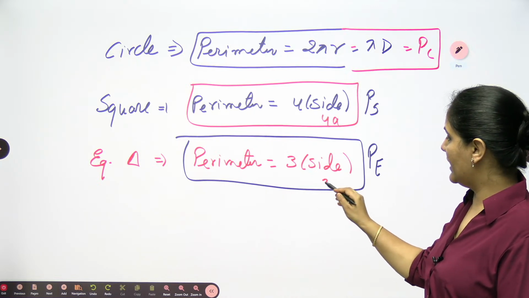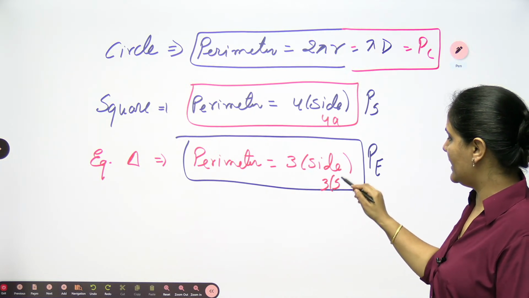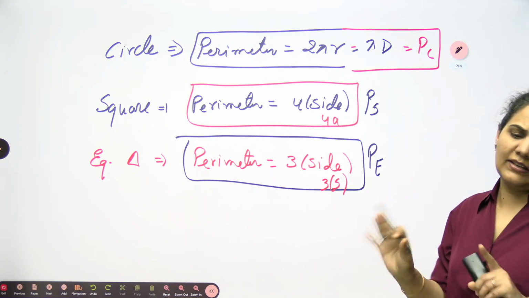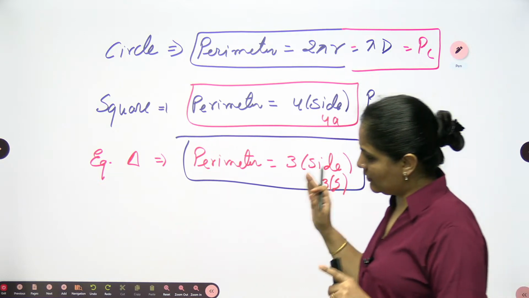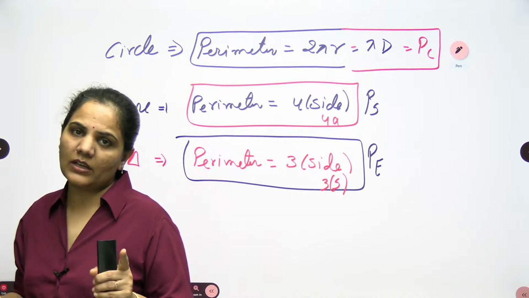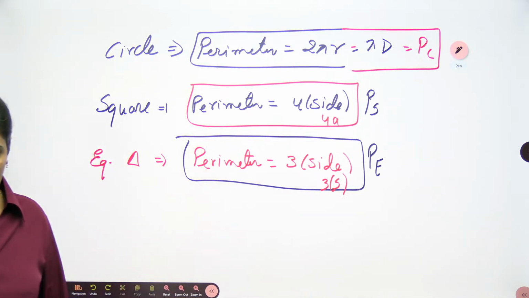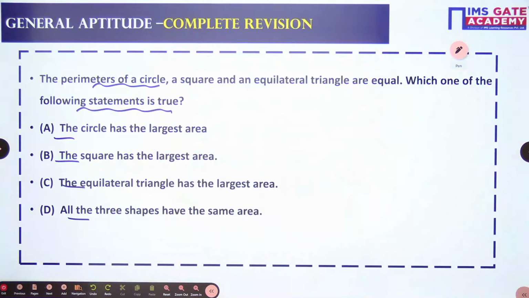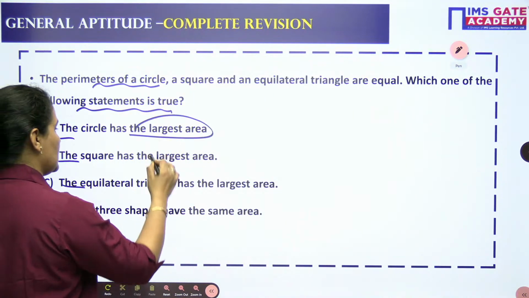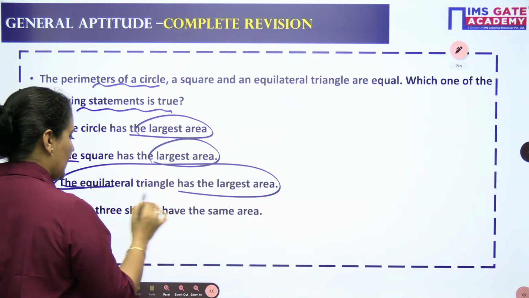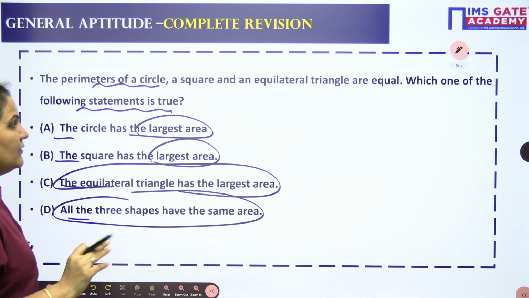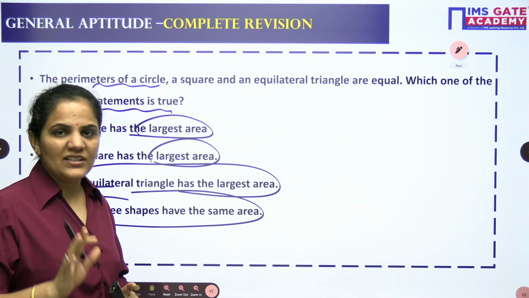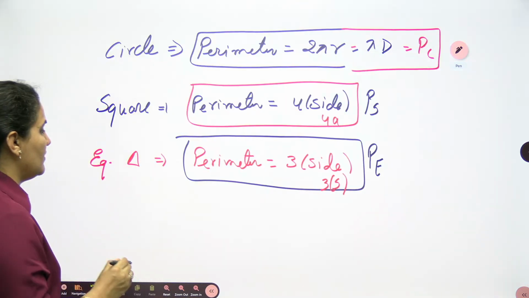Here we are having s, so we can write side as s also, so that it is clear whether we are talking about the equilateral triangle, the square, or the circle. Now let's talk about this one. Here we can see in the options we need to find out the area. In the options we need to consider the area of all these three figures which are given to us. We will find out.